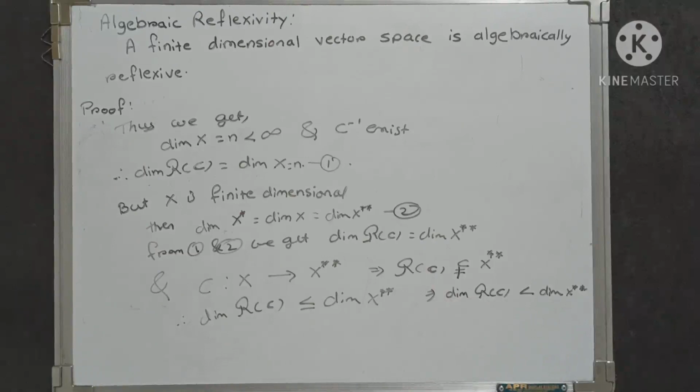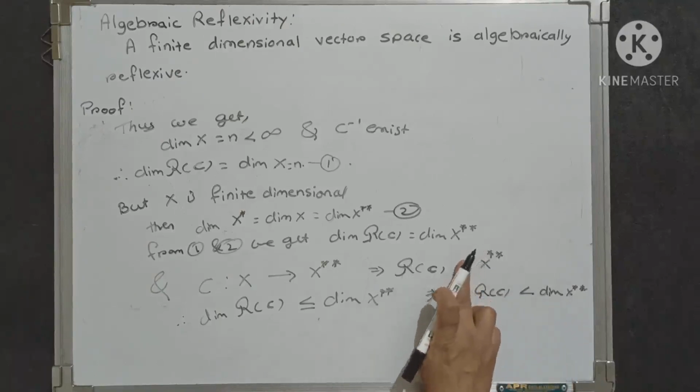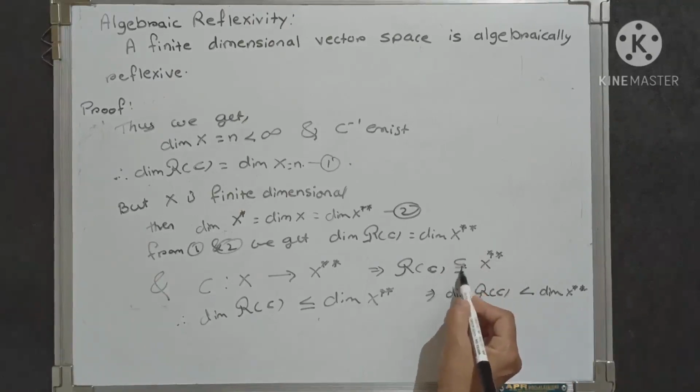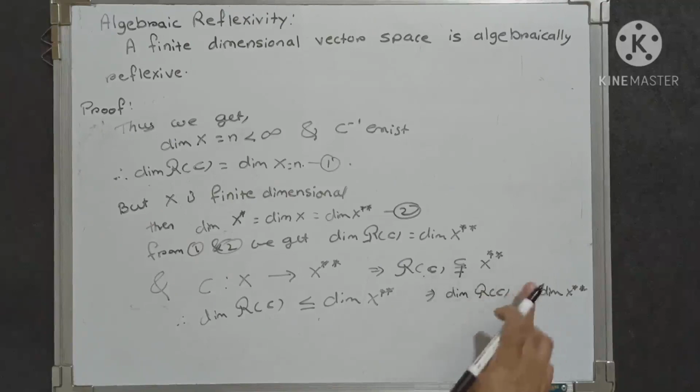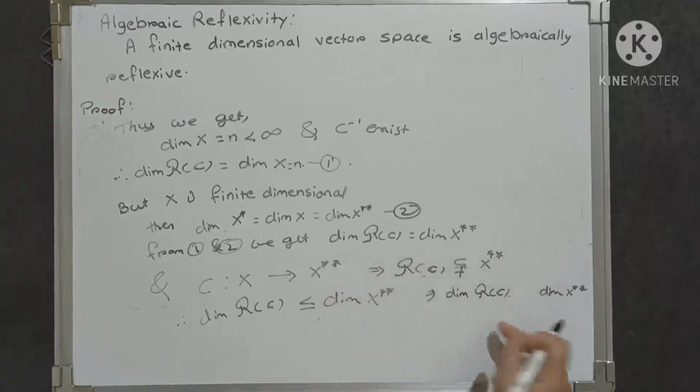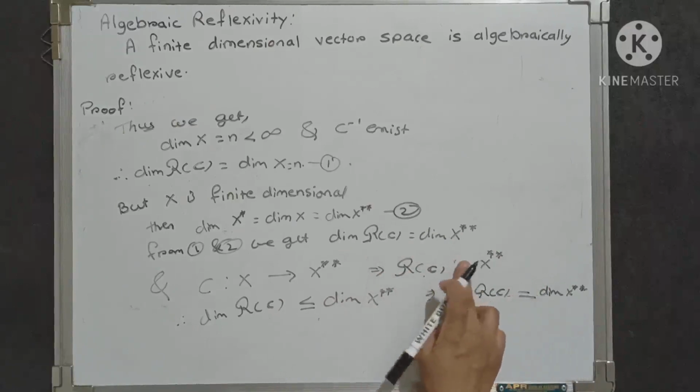But here we get that the dimension of script r of C equals the dimension of x double star. As their dimensions are equal, it implies that script r of C equals x double star, because if script r of C were strictly contained in x double star, then their dimensions would not be equal. And as we get that their dimensions are equal, it implies that they are equal.